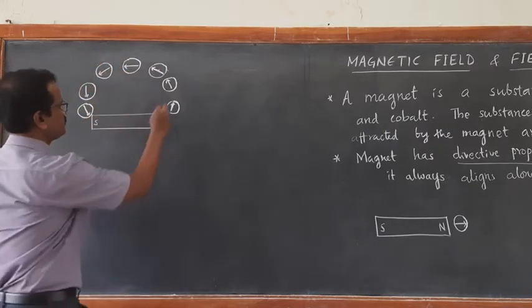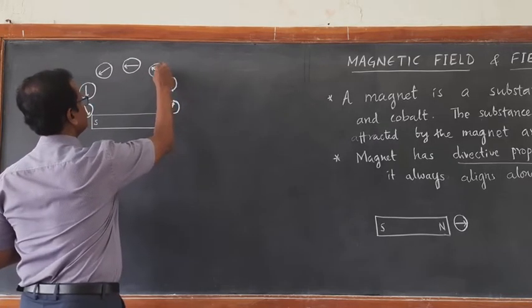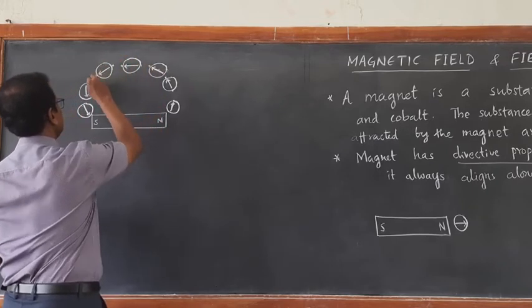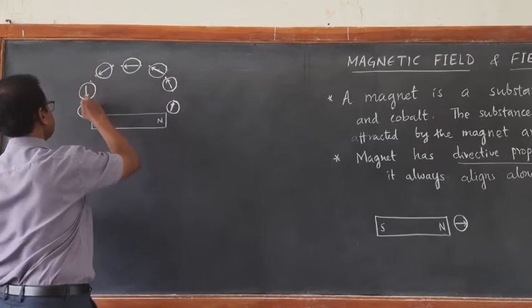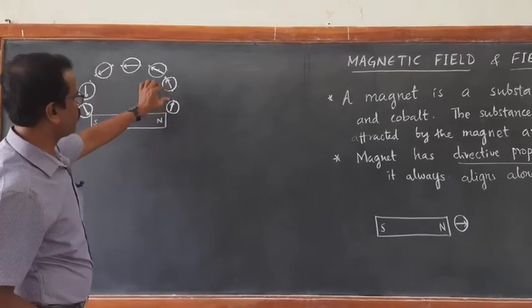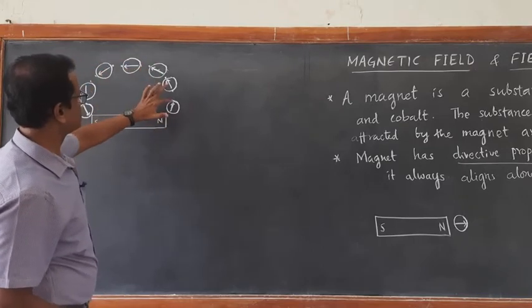So if you just go on marking these points with the help of a pencil on a white sheet of paper, you have to take a white sheet of paper. On that white sheet of paper, you have to keep this bar magnet and go on placing this compass needle at various positions. You will get this kind of positions.